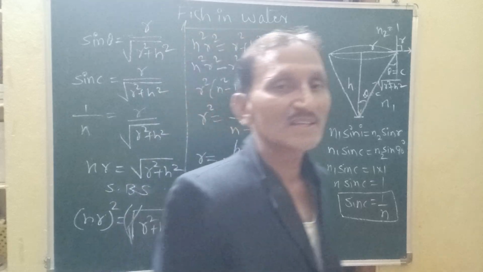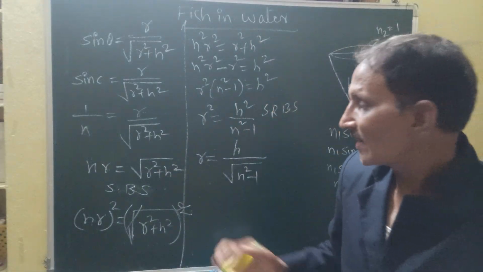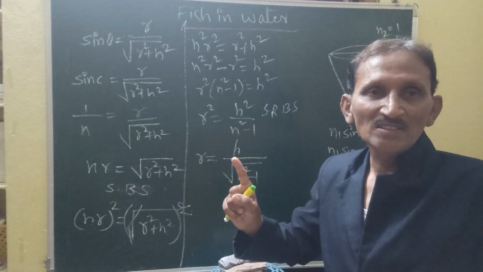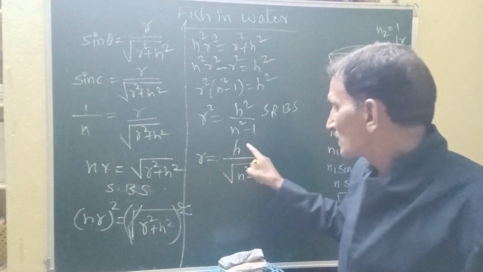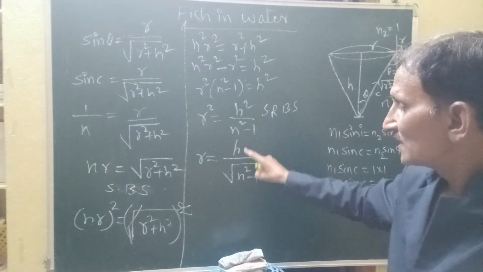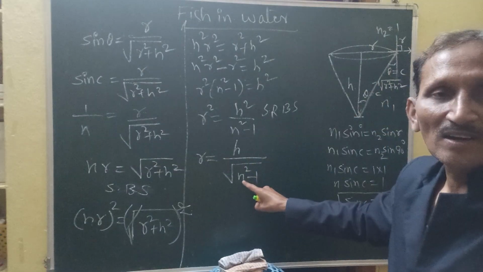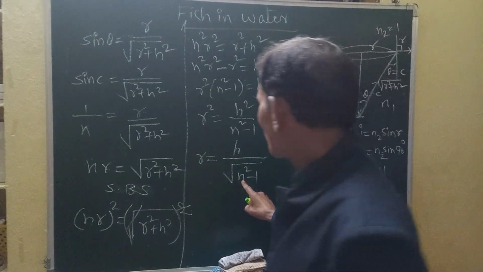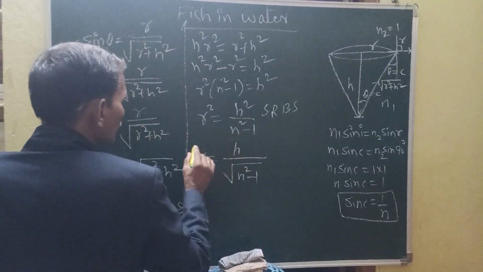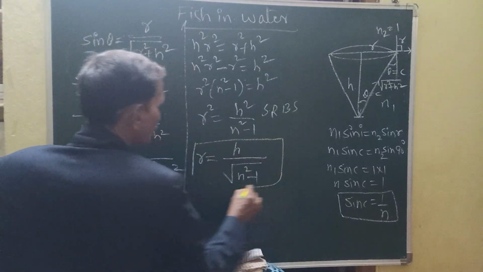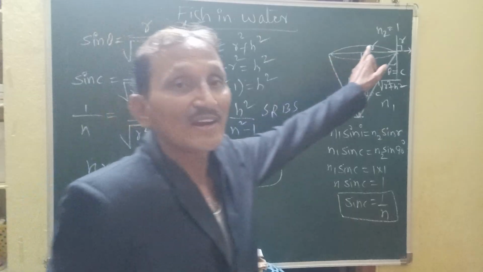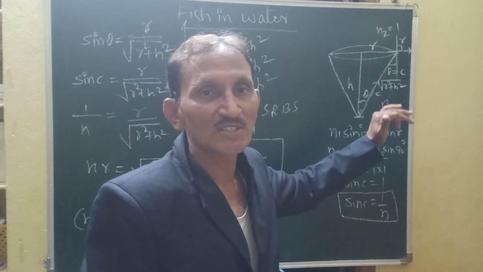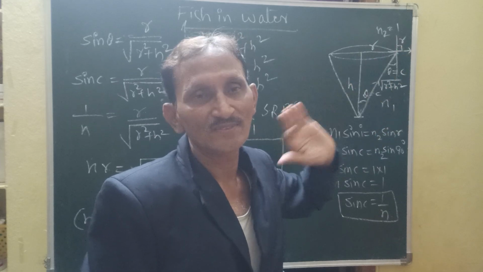So this is the radius for the circular ring that the fish has to see with a height h, where n is the refractive index of the water. So this formula is used to calculate the radius of the circular aperture through which the fish can see the entire world.